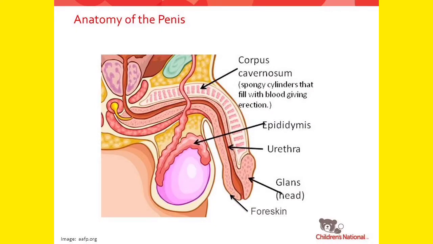The urethra carries both the urine and the sperm out. There is an opening known as the urethral meatus or urethral opening, which is outside on the glans, through which everything comes out. Another portion is there in case of an uncircumcised penis, that is known as the foreskin. Do you know what is foreskin? Foreskin is a covering which covers the glans.